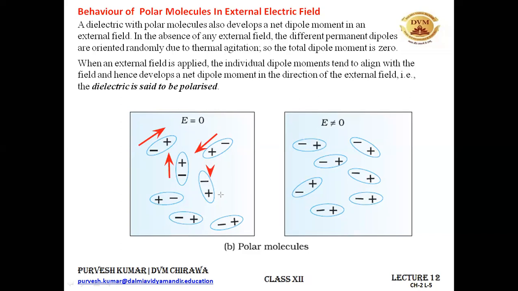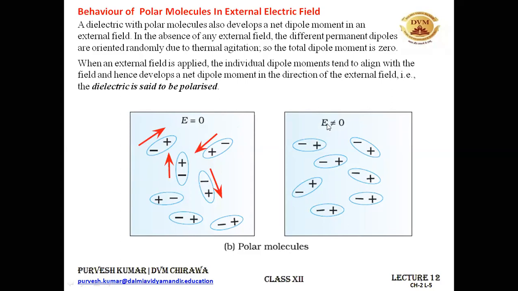So likewise, the individual dipole moments were there when no external electric field was there, in the case of the polar molecule. But the net dipole moment of the complete specimen comes out to be 0, because one dipole moment gets cancelled by another. See, one is over here and the other one is over here; they both cancel each other. Similarly, in the absence of the electric field, the orientation of the individual molecules is such that they have individual dipole moments, but there is no net dipole moment of the complete specimen.